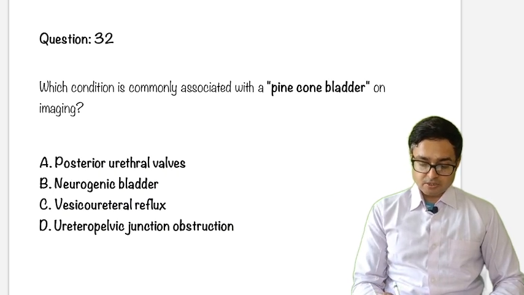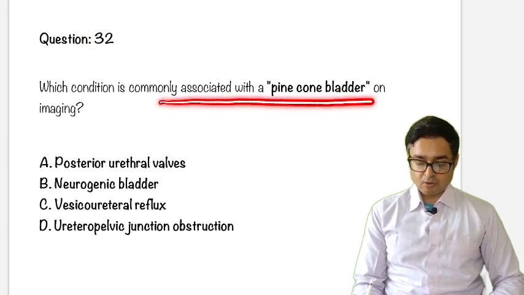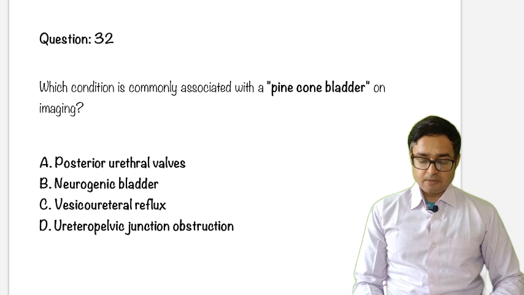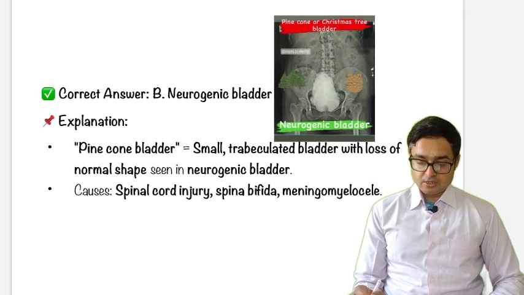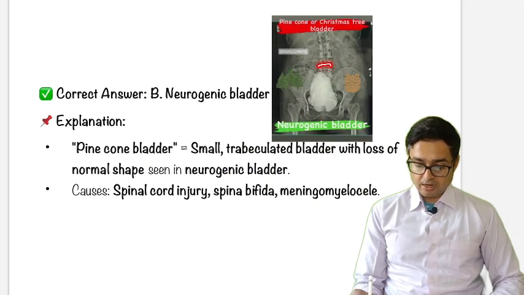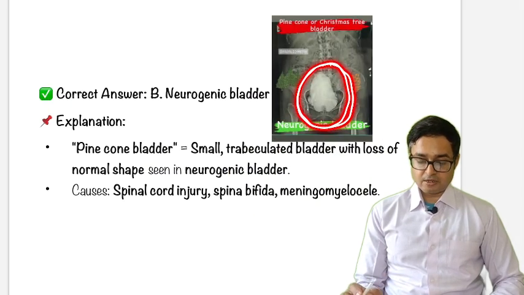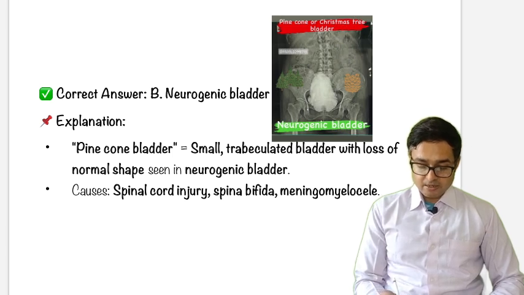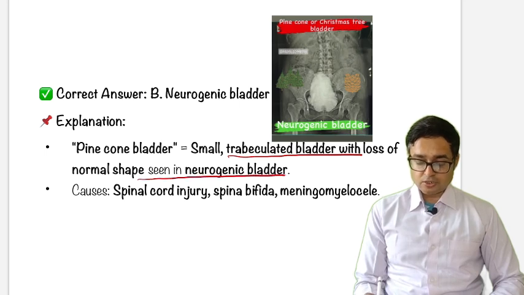Next question is question number 32. Which condition is commonly associated with pine cone bladder on imaging? The options are PUV, neurogenic bladder, vesicoureteral reflux, UPJ obstruction. Just see this cone-looking bladder of neurogenic bladder. So pine cone bladder is a small trabeculated bladder with loss of normal shape seen in neurogenic bladder.